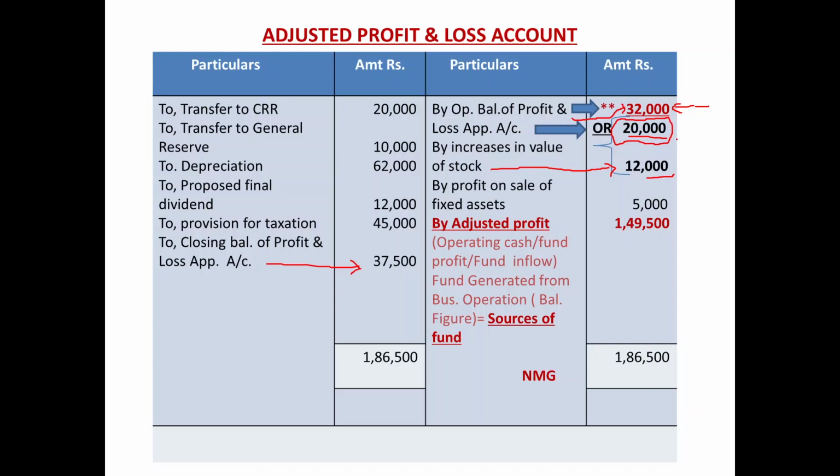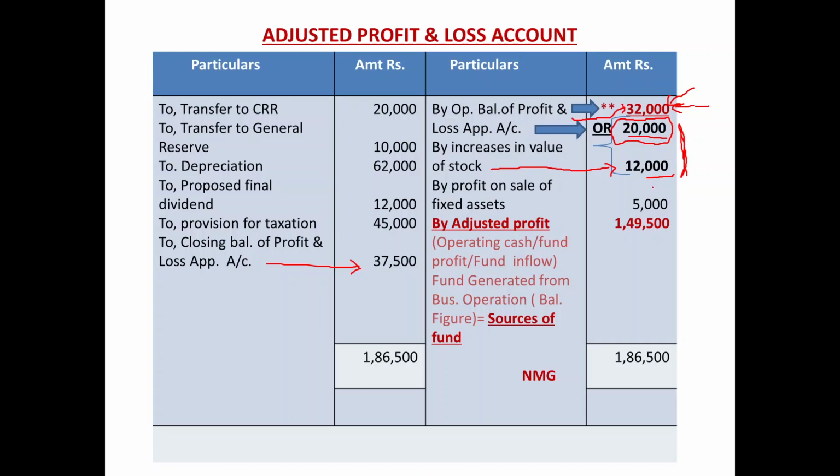Now see 20 and 12. Ultimately the total of these two figures would be 32,000, like it was there in the first option also. So the ultimate impact remains the same. Under the first option, directly 32 opening balance. Under the second option, from the viewpoint of the opening stock, ultimately it also becomes 32,000.